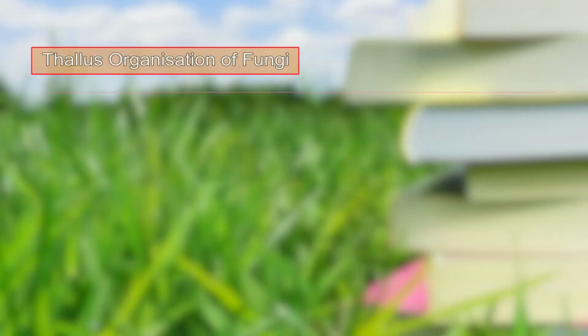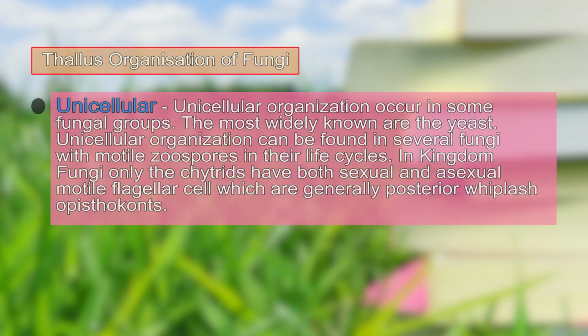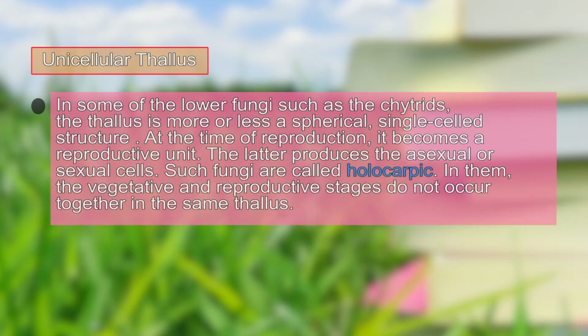The unicellular organization is found in several fungi which show motile zoospores in their life cycle. In kingdom fungi, only the chytrids have both sexual and asexual motile flagella, which are generally posterior whiplash type. To begin with the unicellular thallus organization, we find in lower groups of fungi like chytrids, the thallus is more or less a spherical single cell structure.